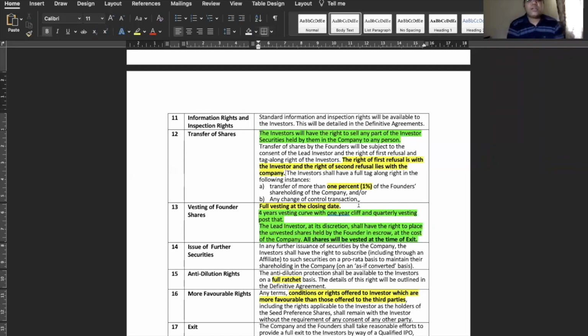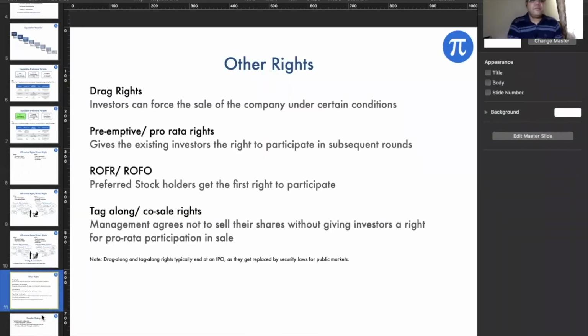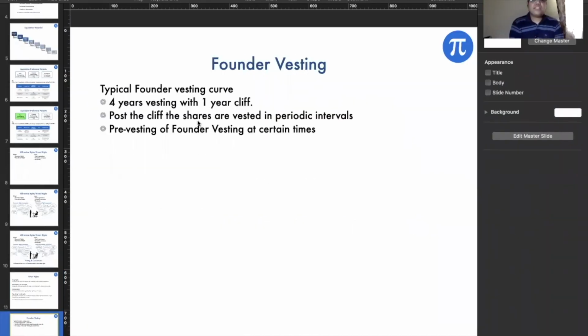We can have a 4 years vesting with a 1 year cliff. Post the cliff, the shares are vested in periodic intervals. And obviously, depending on which round it is, if it's the second round, they have already had a vesting schedule in place, or what stage of the company, how much time the founders have spent in the company, we can do a certain amount of pre-vesting as well for this.